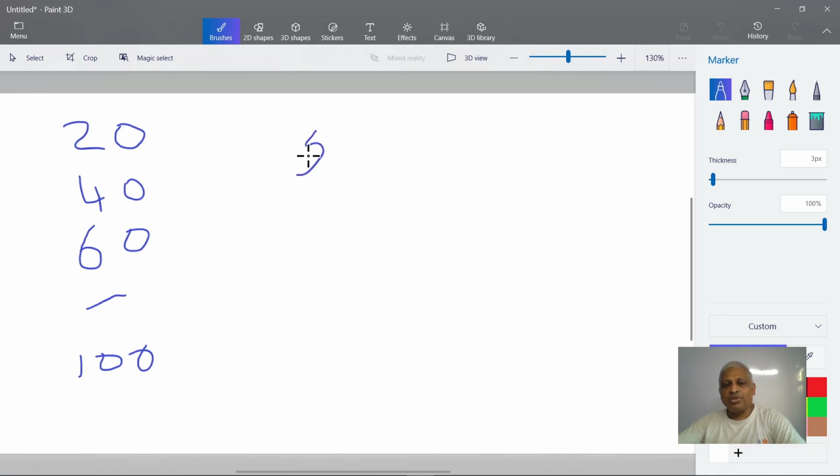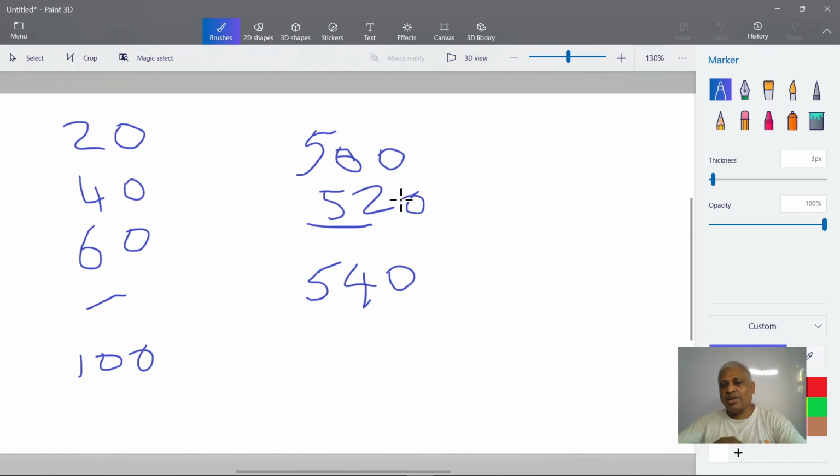If I say I put 500 here, this is 0, dash, and I put 540 here. Can you tell me what will come here? It's 520. Okay. So whatever the step interval that you are using, increment by that number. This is called increment. Here we are using plus 20. Sometimes you can decrease also, say minus 20.